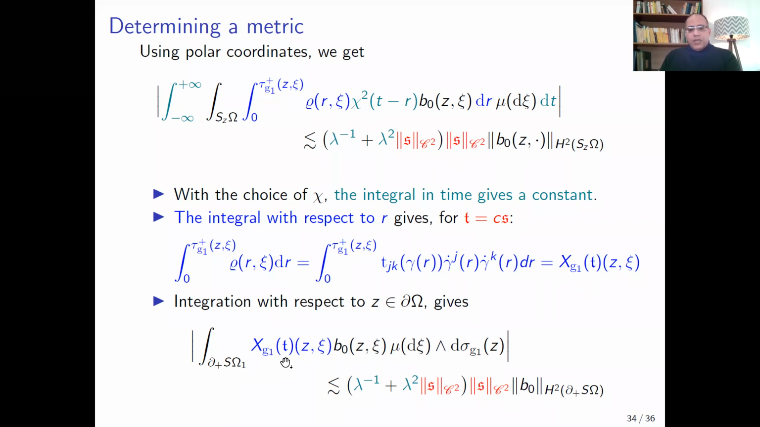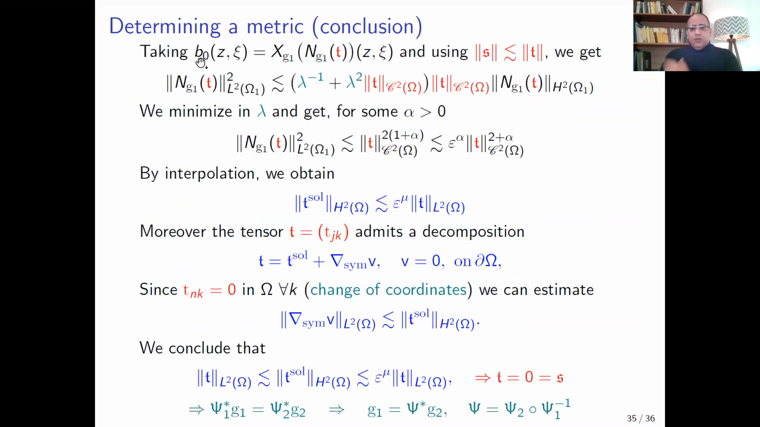Then the integral of the X-ray transform of T multiplied by B0 Z psi can be estimated by this quantity. Now we fix the choice of the function B0, since B0 is an arbitrary function depending on the angle variable psi. So we fix B0 as the X-ray transform of the normal operator applied to T. By using some estimate between the norm of S and the norm of T, we can estimate the norm of the normal operator applied to T by this quantity.